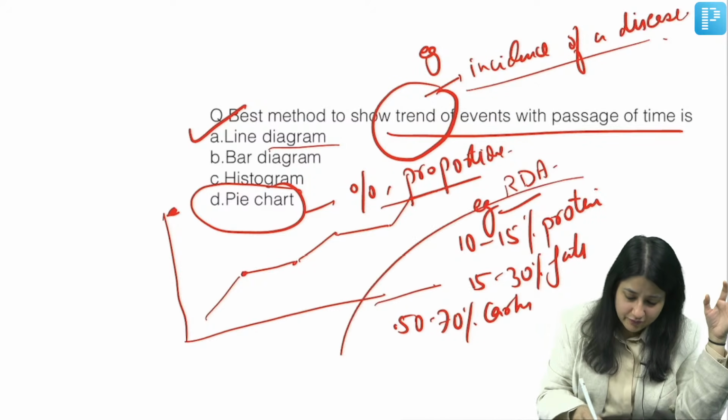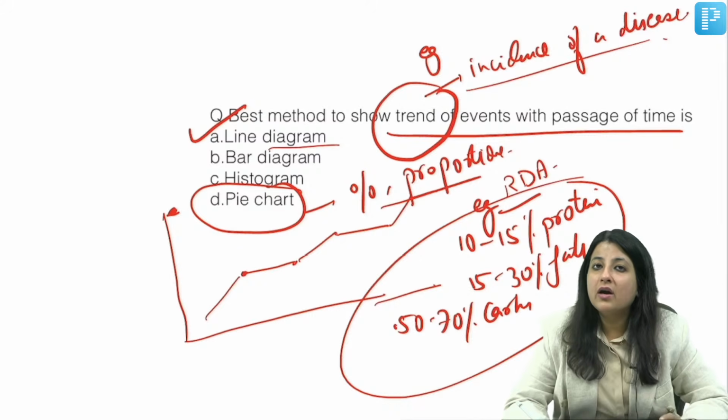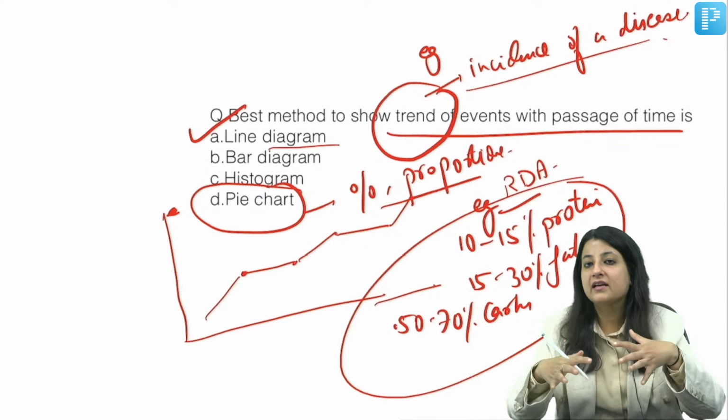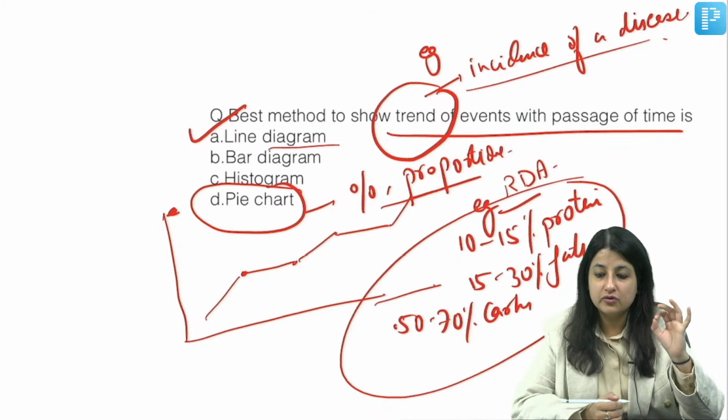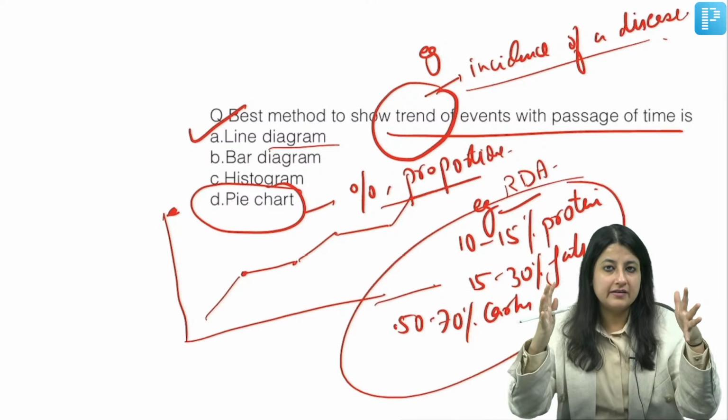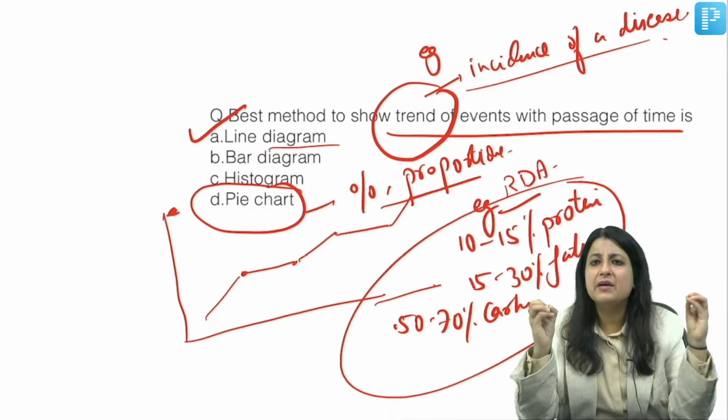Now if I have to tell somebody this, what can I draw? I can draw a pie chart, because a pie chart shows us percentages and proportions. What does it show us? It tells us about percentages and proportions. Clear, everybody? You got it? Alright, so remember, 3 basic diagrams.